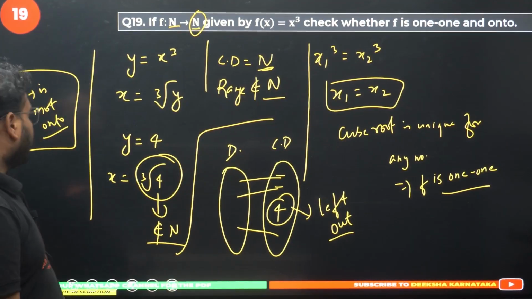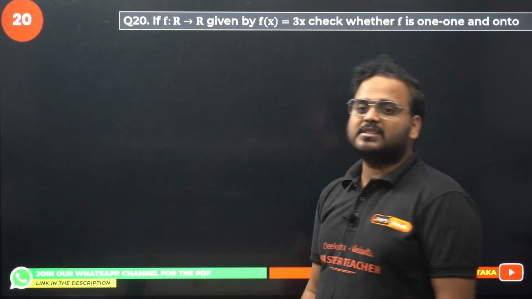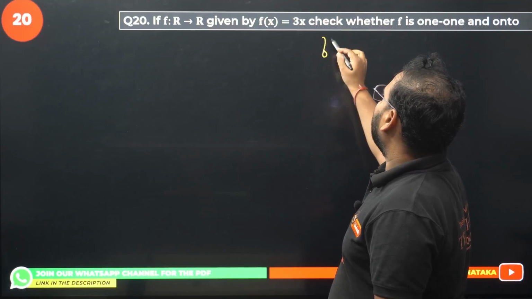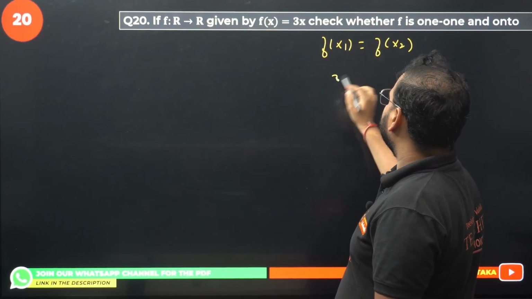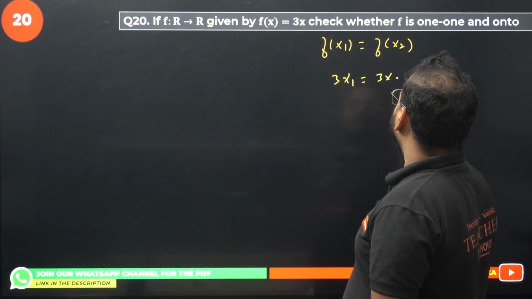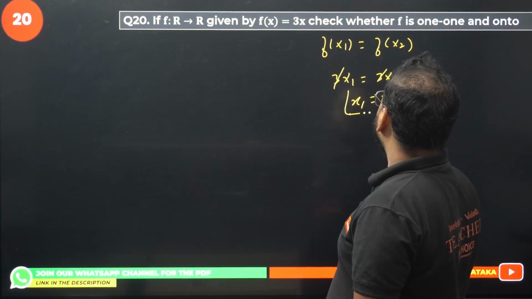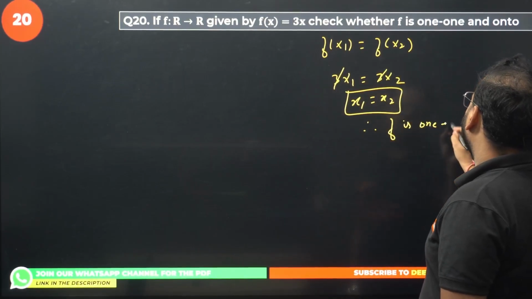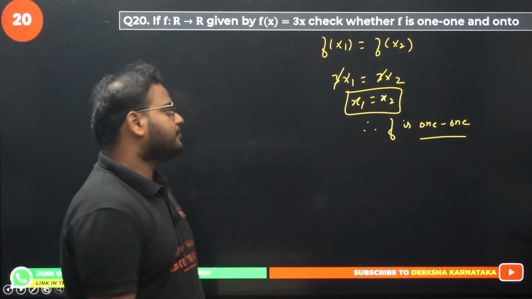Question number 20 now. f: R to R given by f(x) equals 3x, whether it is 1-1 or onto. Yes, it is, of course. Check this out. f of x1 equal to f of x2. We get 3x1 equal to 3x2. Cancel. We get x1 equals x2. Therefore, f is 1-1. What about onto?